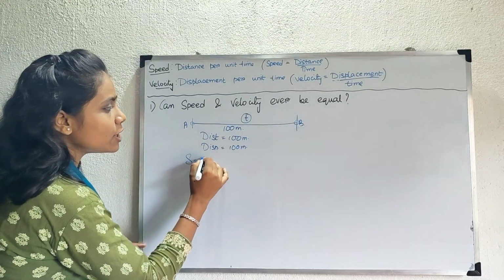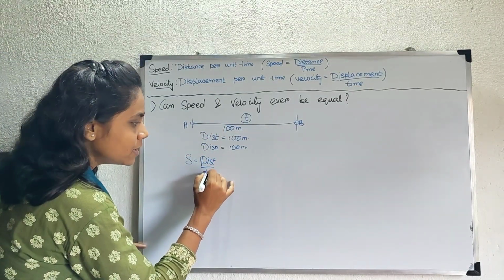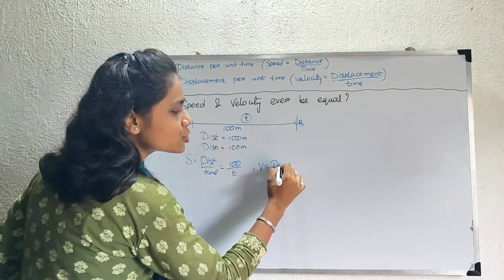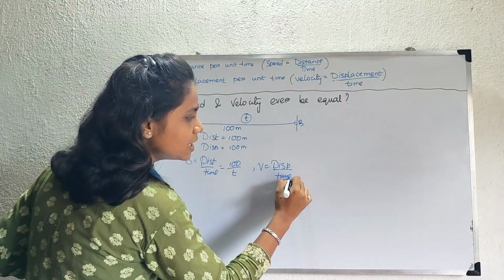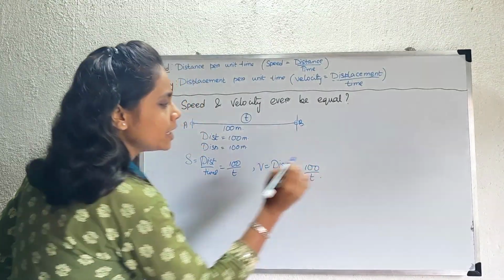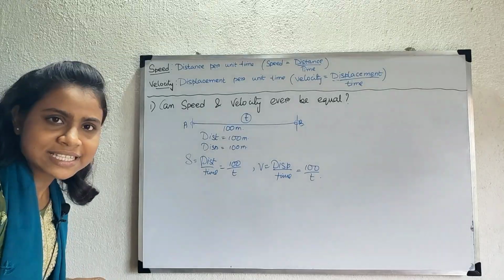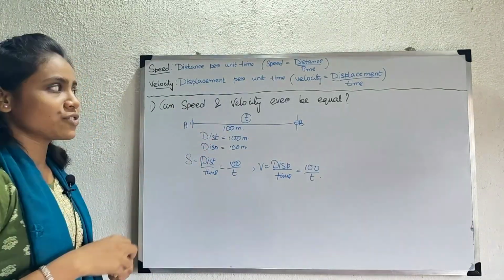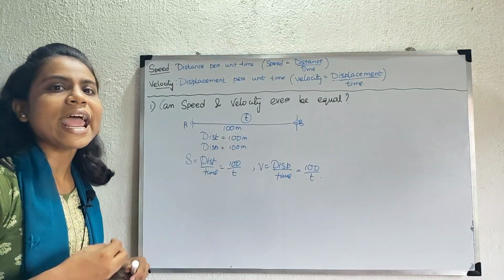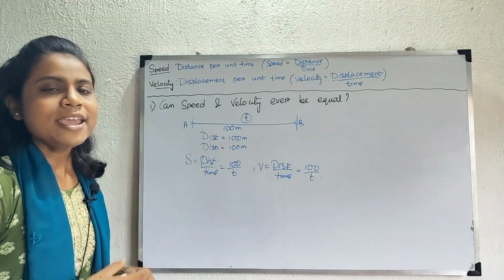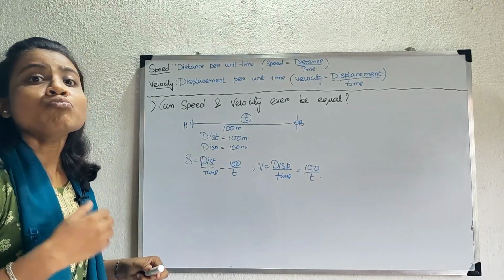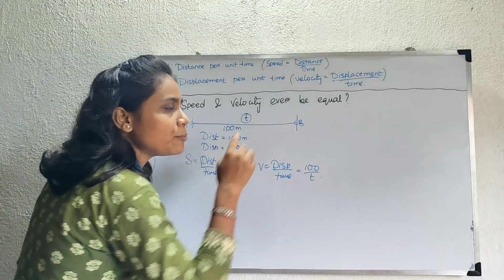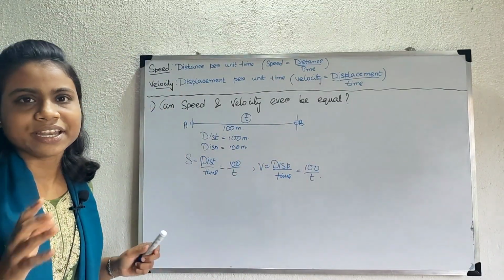So speed equals distance by time, which is 100 by t. Also velocity equals displacement by time, which is 100 by t. Here, since distance and displacement are same, so speed and velocity are also same. So the answer for this question is yes, speed and velocity can be equal if a body moves along a straight line from initial position to final position without changing direction.